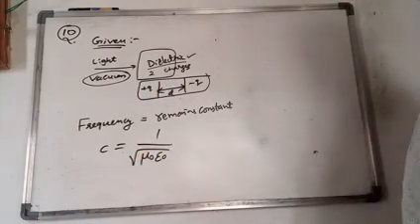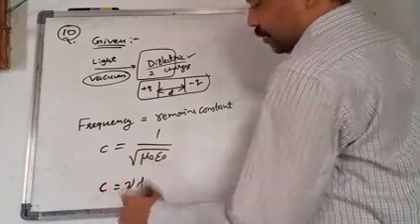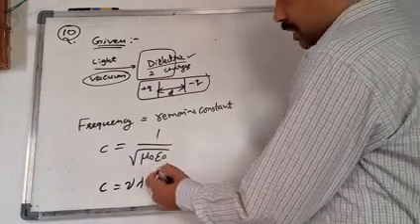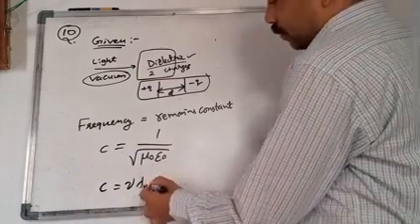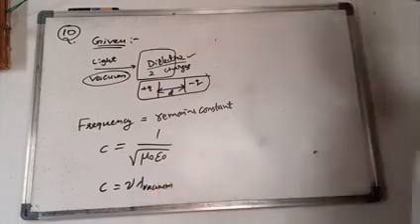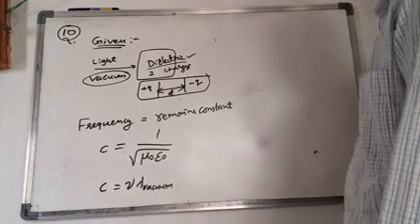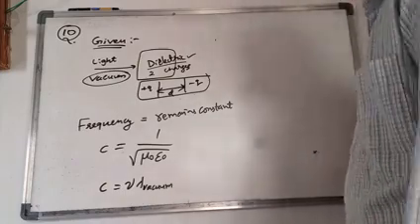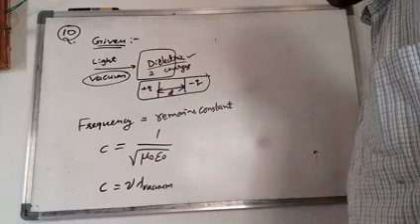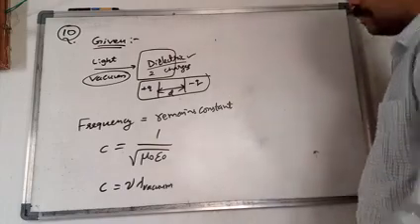We also know that c is equal to frequency into lambda, where lambda is the wavelength in vacuum. From this we can find the velocity in the medium.